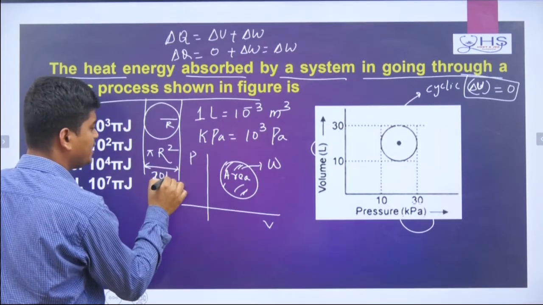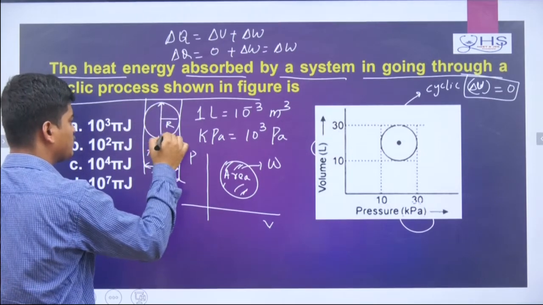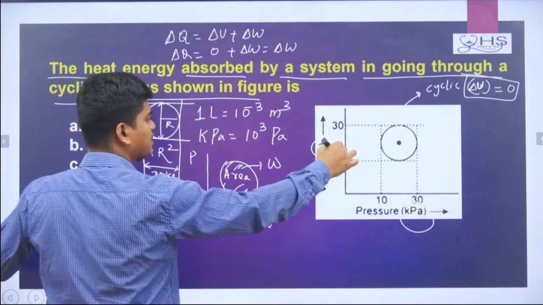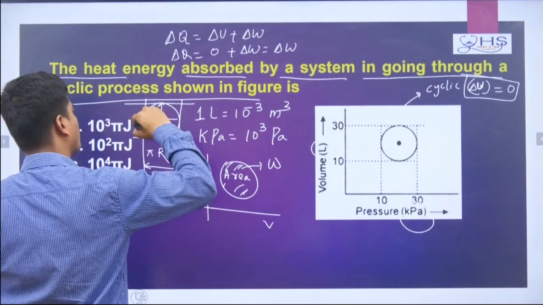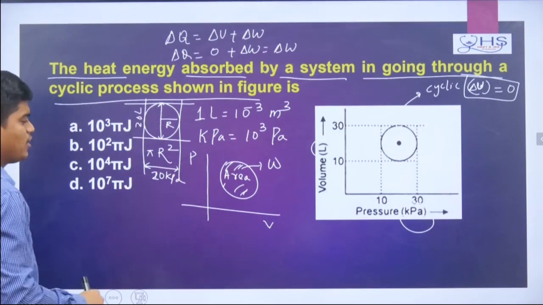Diameter is coming 20 kilopascal. And in here, if I check how much the diameter will come: 10 and 30, the difference is nothing but 20. So it will be 20 liter. So 20 liter and 20 kilopascal.